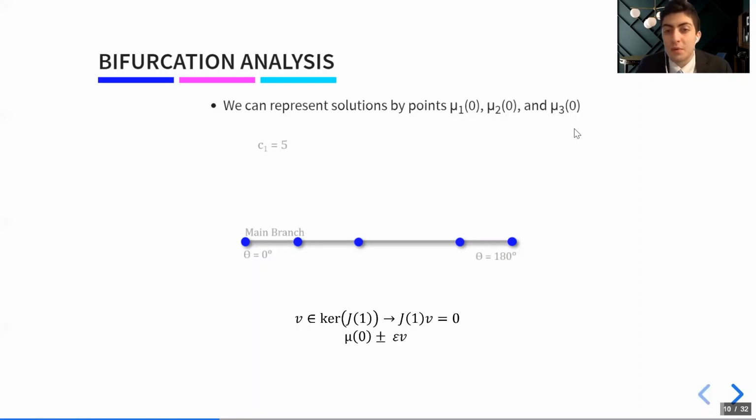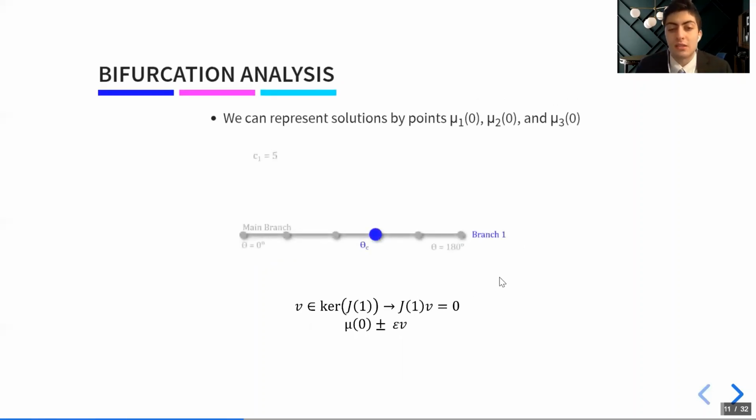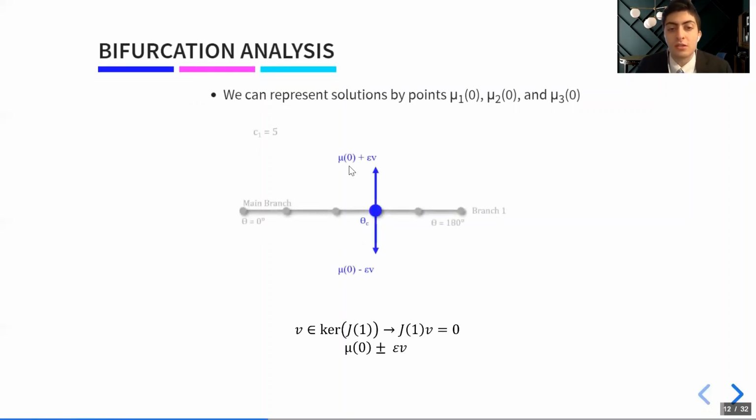Mu has 6 components, but for visualization purposes, we're only going to look at the first 3. As we twist our rod from 0 to 180 degrees, we might see an unstable point. If we do, we can perturb our initial condition mu by the eigenvector v that we get from the singular value decomposition of our matrix J, and we call this perturbation amount epsilon.